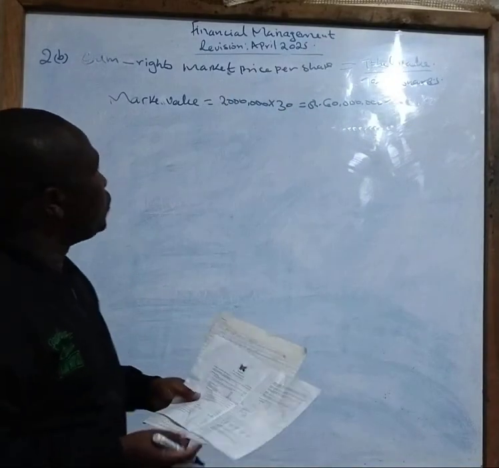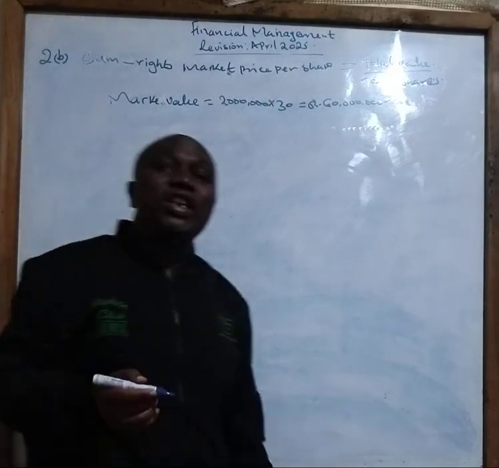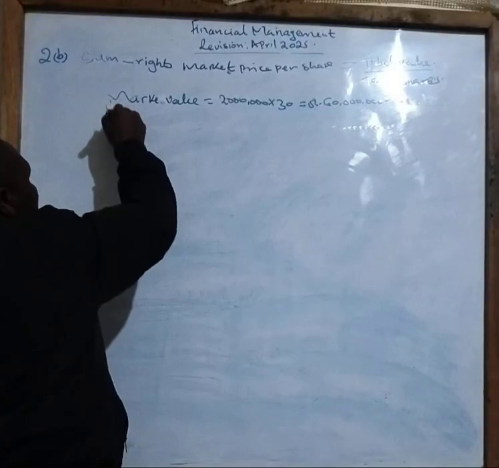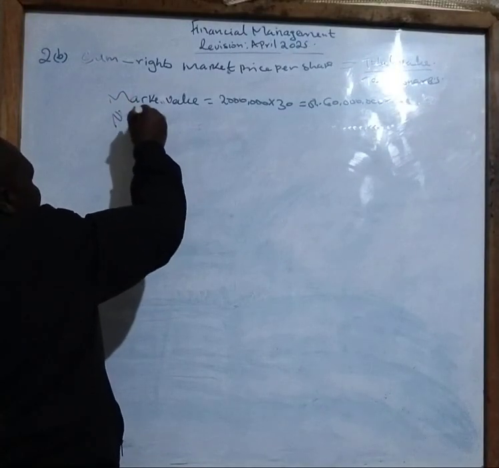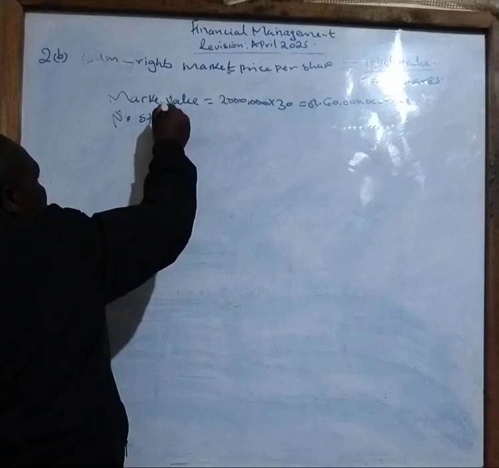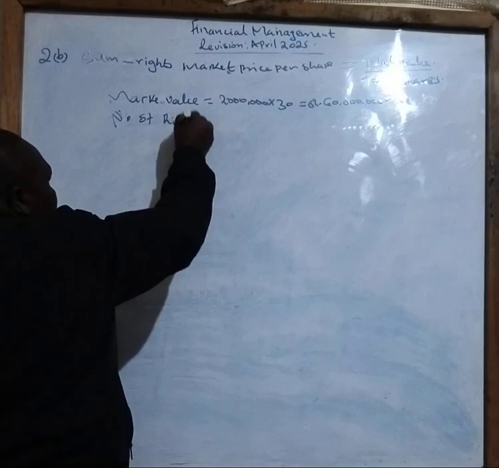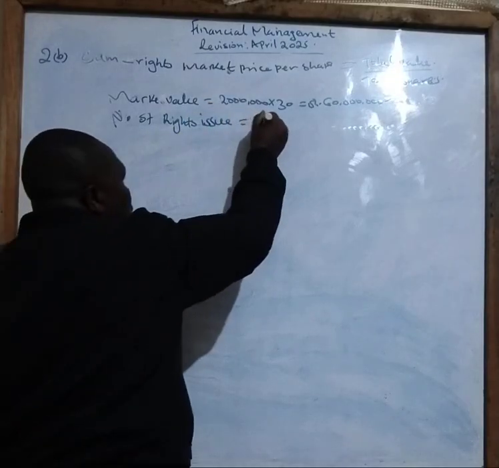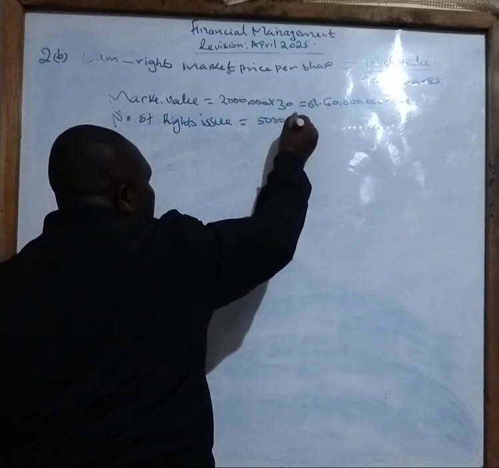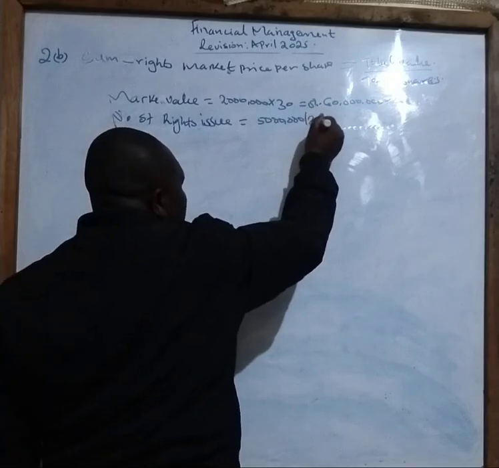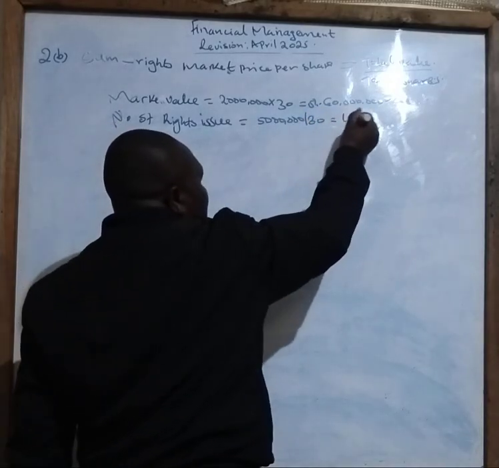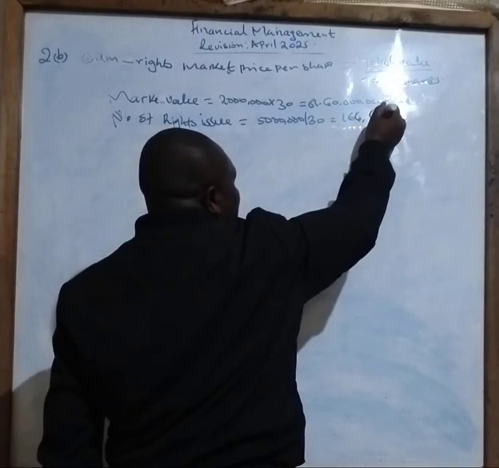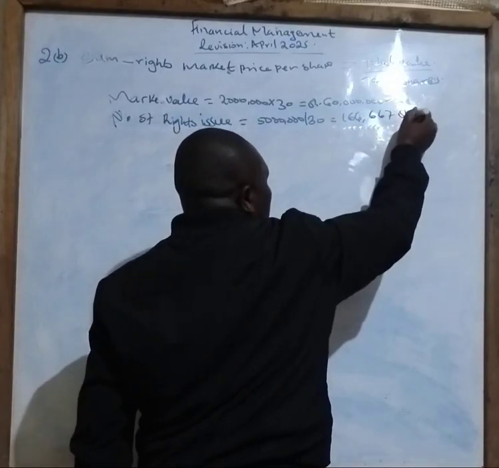So for me to find out the number of ordinary shares on the rights issue, number of rights issue is now 5 million, you divide by 30 shillings. You get 166,667 shares.